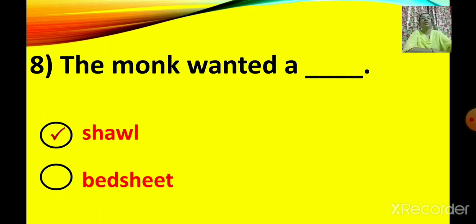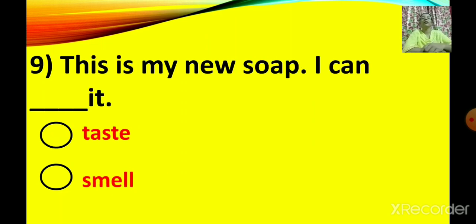Okay. Next one. Number 9. This is my new soap. I can dash it. Options: taste or smell. So this is my new soap.